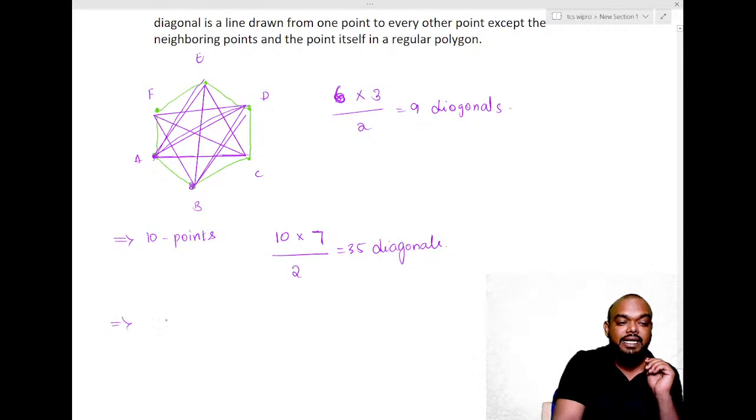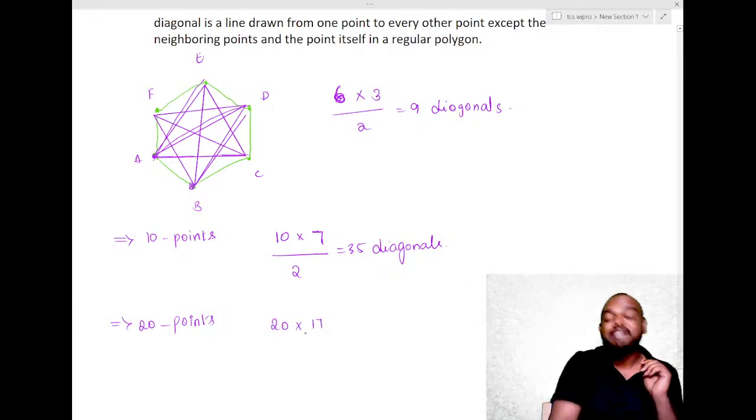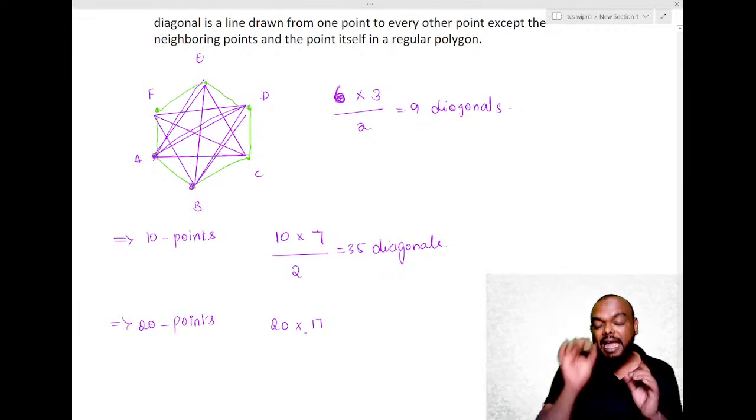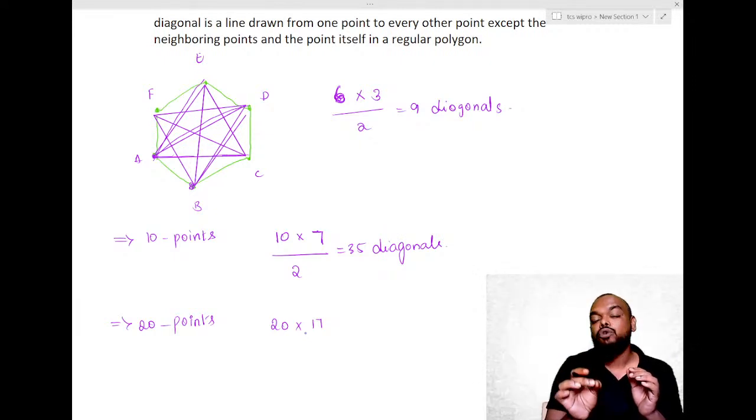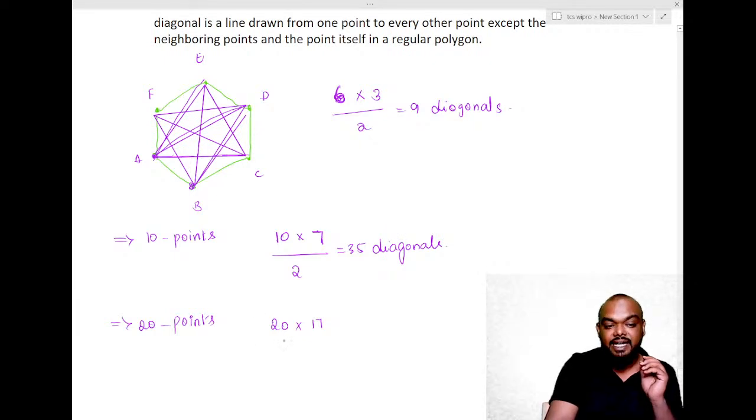Suppose I have 20 points. If I have 20 points, how many do I get? 20 into 17. Why 17? From every point I can draw only 17 diagonals. Why? From that point I have to remove the neighbors and itself. 20 minus 3, 17. And everything is counted 2 times. That should give us 170 diagonals.